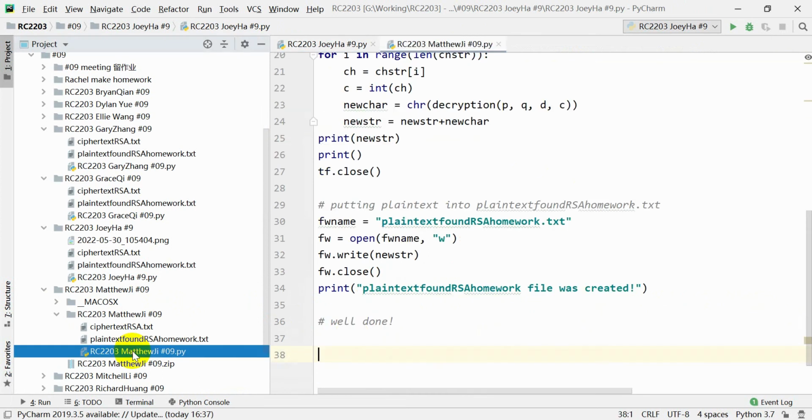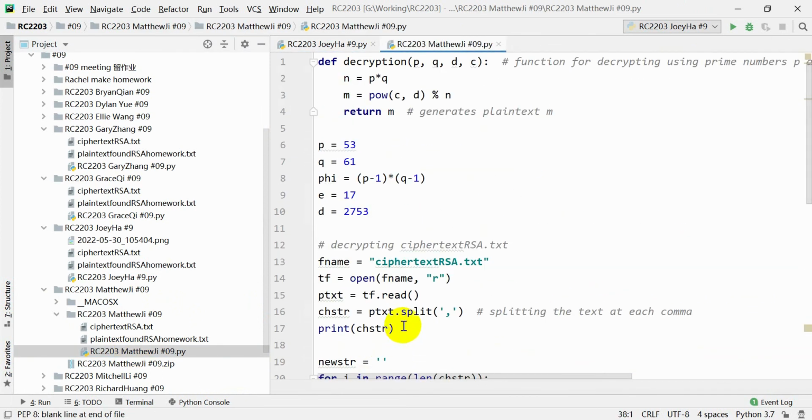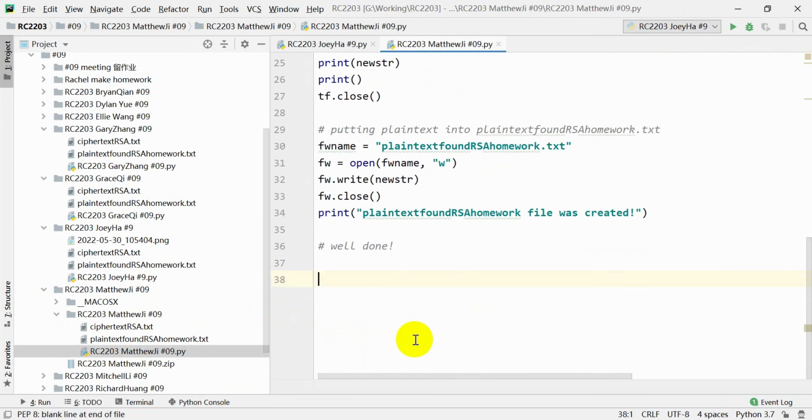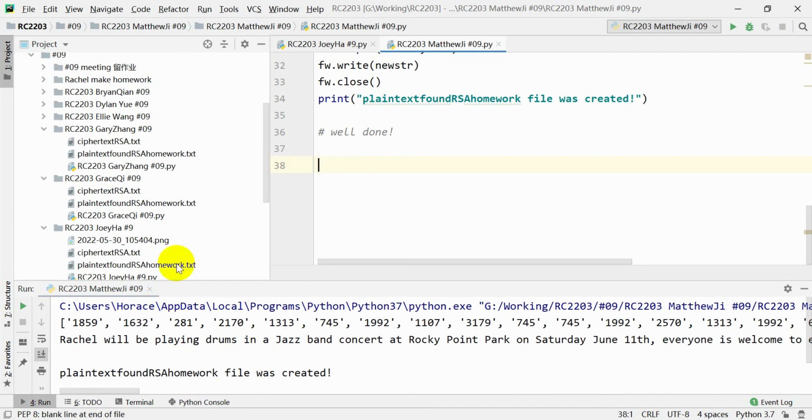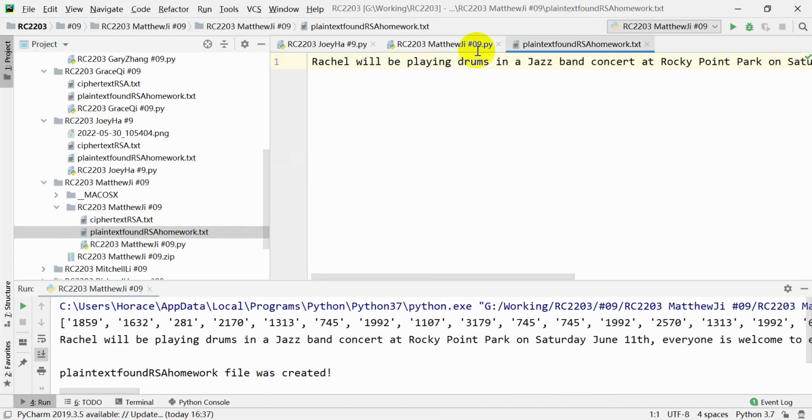Next is Matthew's. There wasn't any mistakes, and you were able to find this place, which is turn the period into a comma. So well done. Let's run it, and it works as well. So it generates the plaintext.